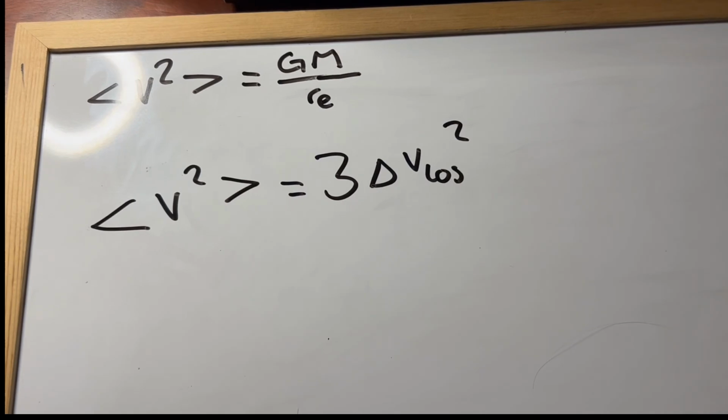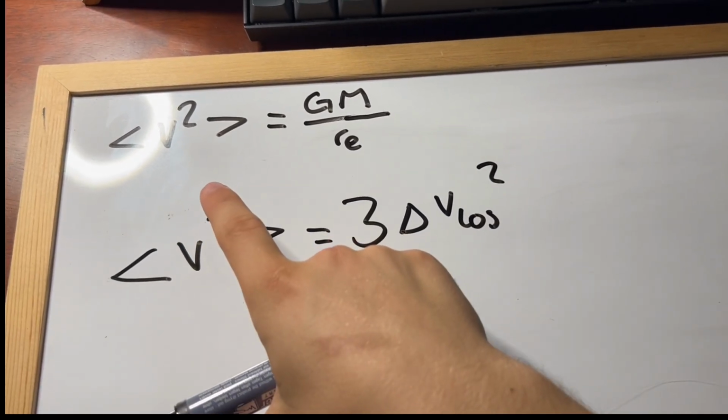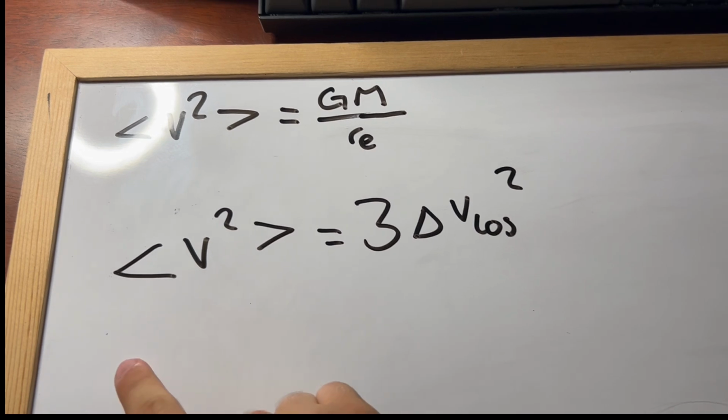When we measure this velocity, we cannot know any other speed they have in any other direction. However, on average, the velocity will be the same in the plane of the sky as it is in the line of sight. So, using that and our previous equation, we can find the velocity dispersion in terms of the line of sight velocity, and then rearrange to estimate the mass, which I'll show you how we do in a second. So here's our previous equation that I showed how we got to before, and here's our velocity dispersion.